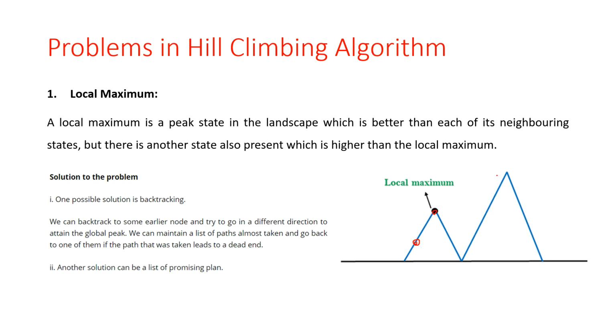Okay, so this is a local maximum problem. So what is the solution for this problem? One possible solution is backtracking. The agent will find that it cannot move further, so what can it do? It can backtrack. So we can backtrack to some earlier node and try to go in a different direction to attain the global peak. We can maintain the list of paths almost taken and go back to one of them if the path that was taken leads to a dead end.